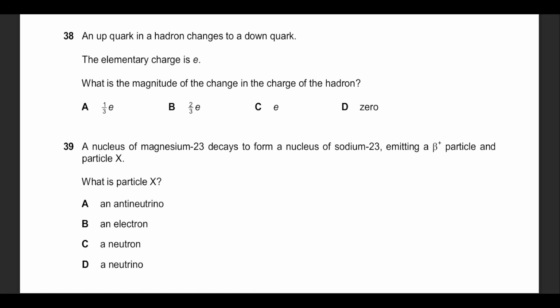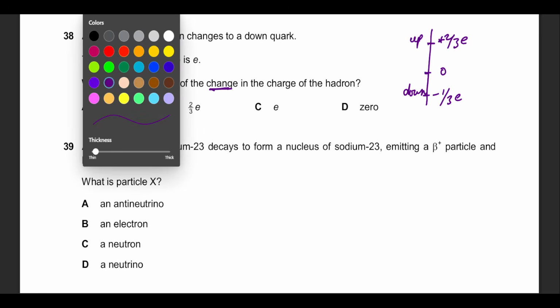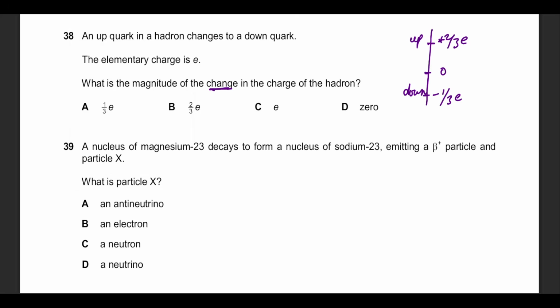Question number 38, an up quark is made in a hadron, changes to a down quark. The elementary charge is E. What is the magnitude change in the charge? The change confuses you. If you visualize this on a number line, the up quark is positive 2 by 3e, then gets 0, then gets minus 1 by 3e, which is generally a down quark. He says an up changes to a down. What is the change in charge of the hadron? So the change is this. It could have been 2 by 3e minus (minus 1 by 3e), leading to a complete E. You can use calculator for this. It's going to be C.